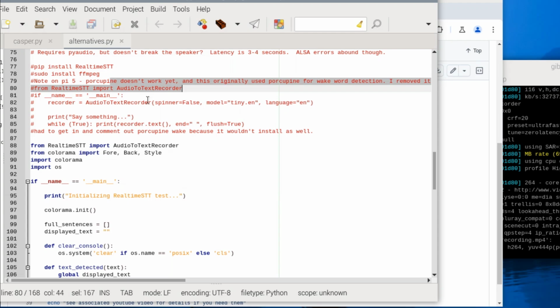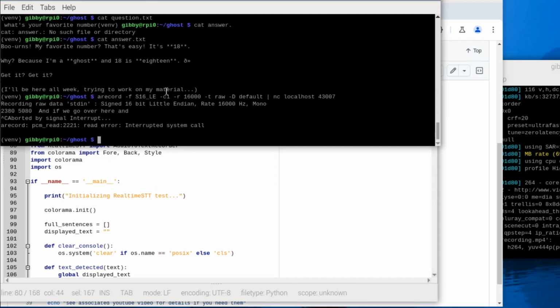The first time I ran this, I had a problem where it was trying to load Porcupine, and Porcupine is not yet available on Pi 5. It will be eventually. If you look at this in a year, you won't have to do this step. But if you're getting errors about Porcupine, just edit the file where it's calling out the error about loading the Porcupine thing. Porcupine is used for tiny machine learning so that it can detect a wake word, and we're not using that wake word detect. We're actually using a proximity sensor to know if somebody's there. So you can just edit that part out and run it.